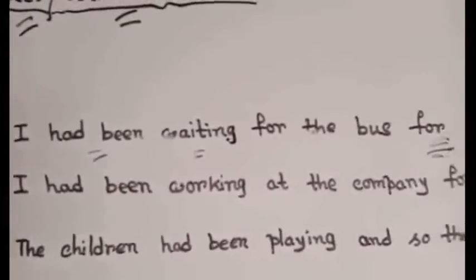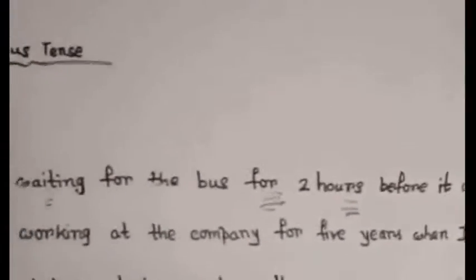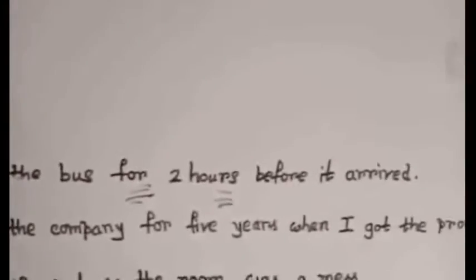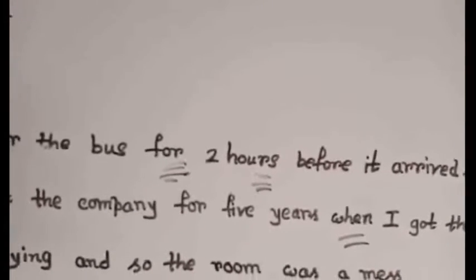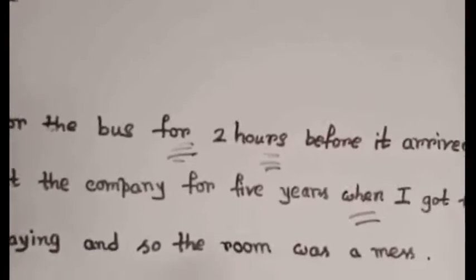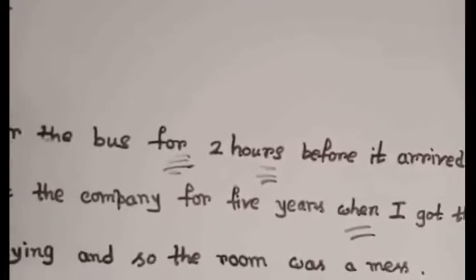I had been working at the company for 5 years when I got the promotion. Okay, this sentence is very similar to the first sentence, but here I use when as a linker. Though I use here when as a linker, when is used here in the sense of before.